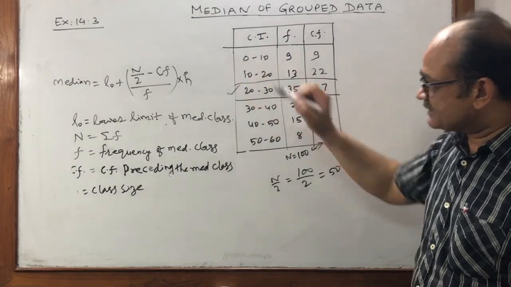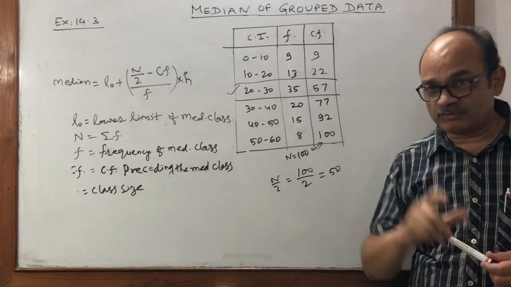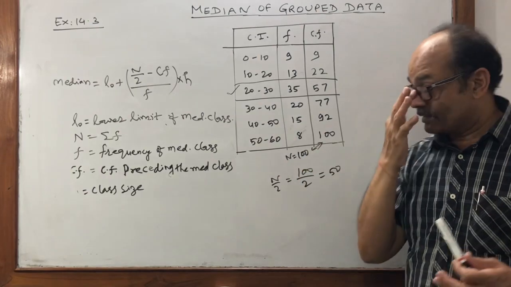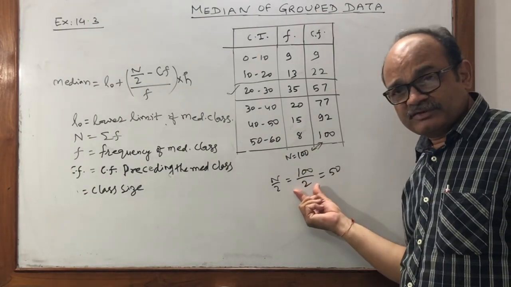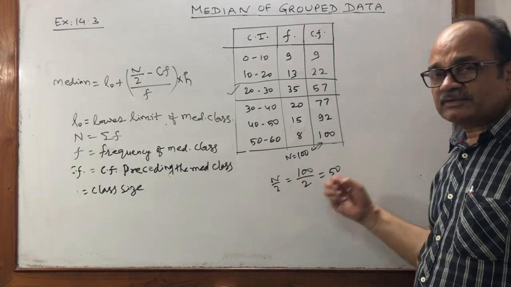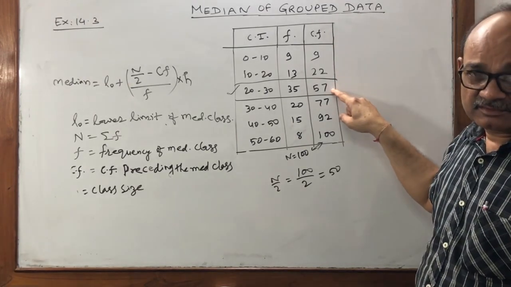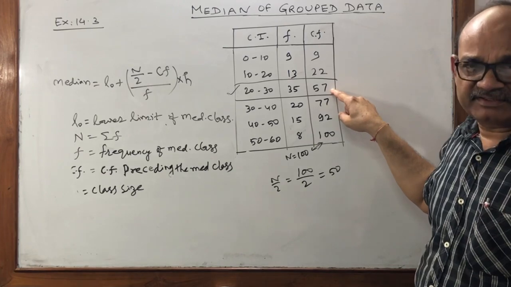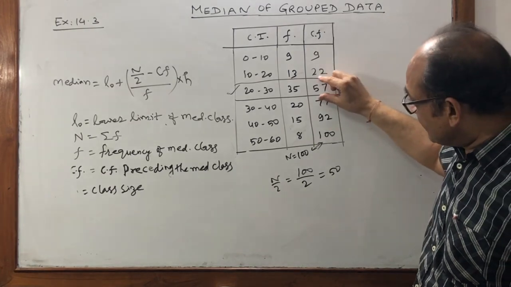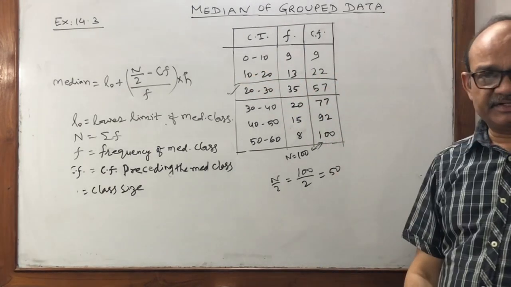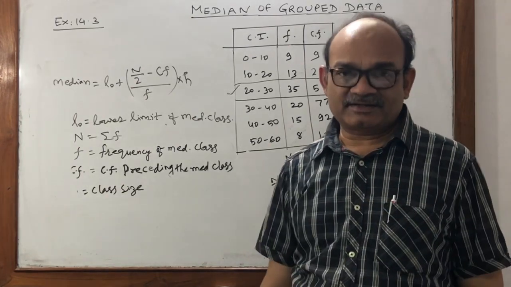It means this class is said to be the median class. Once again, because this is an important point: what is half of 100? 50. More than 50, CF comes only here first, 57. Just after 50 is 57. So 57 lies here in the class of 20 to 30. This is called the median class.